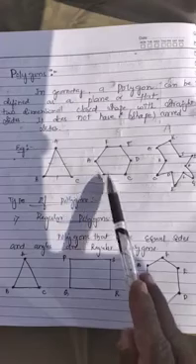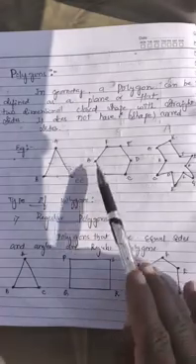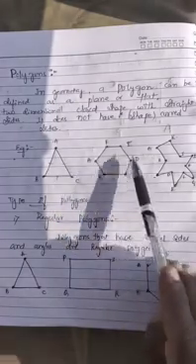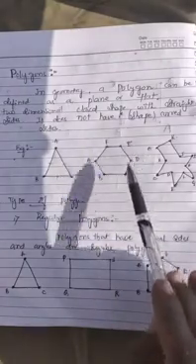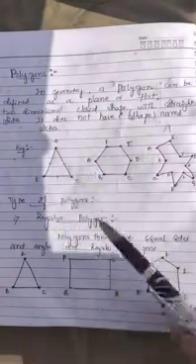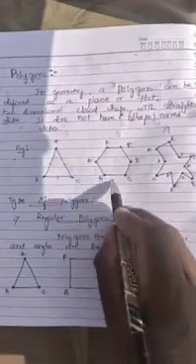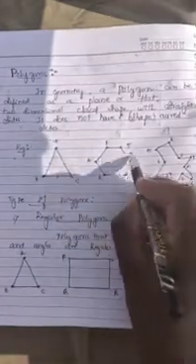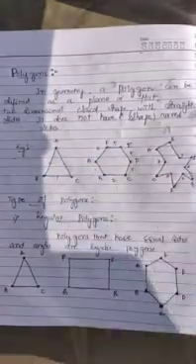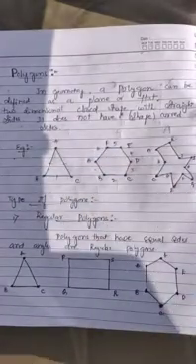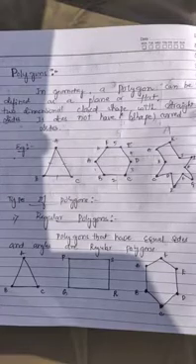And second example, see, this is A, B, C, D, E, F. It has six vertices. That is, this is first side, 1, 2, 3, 4, 5, 6. If a polygon has three sides, then it is a triangle.